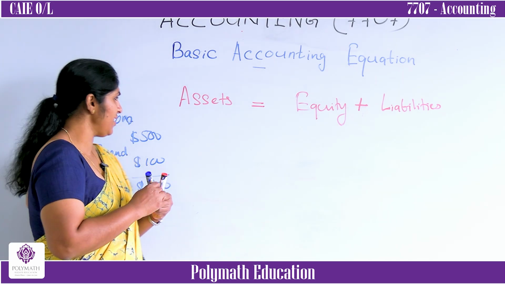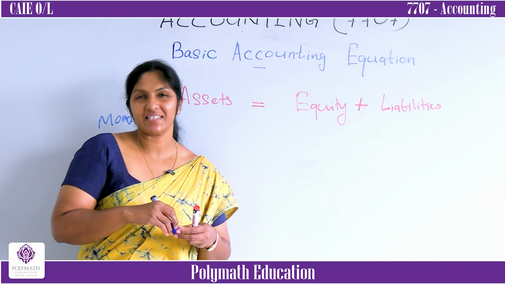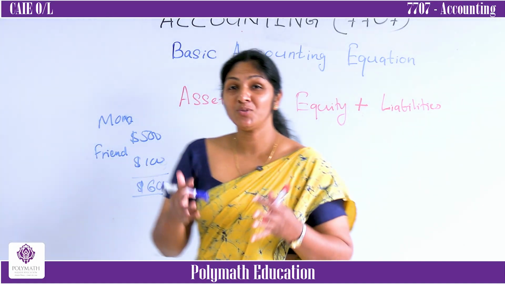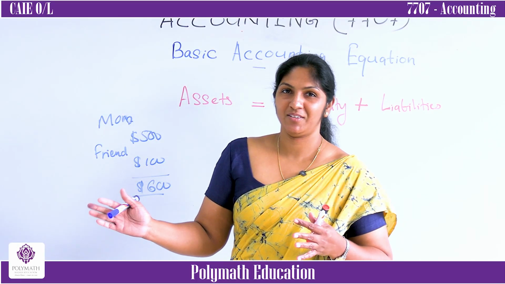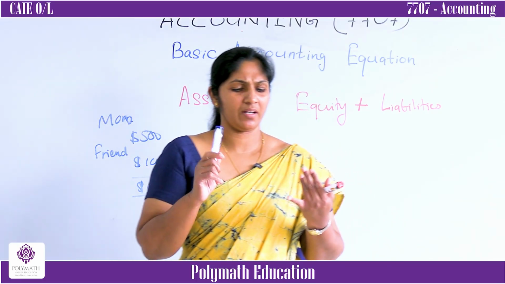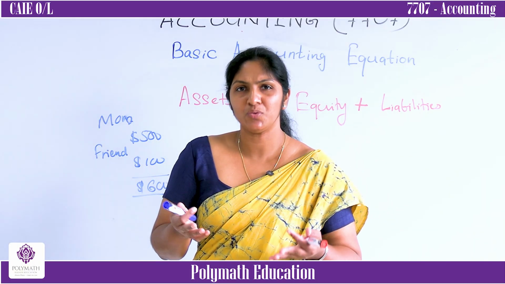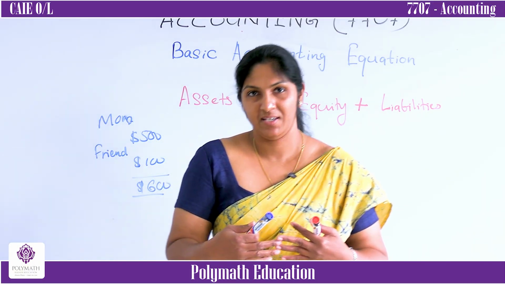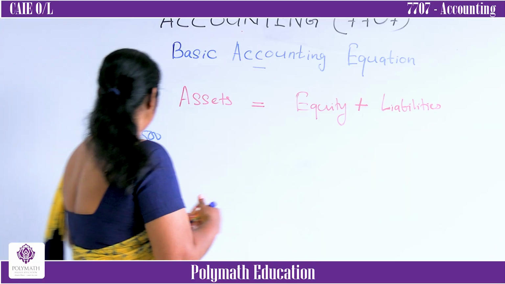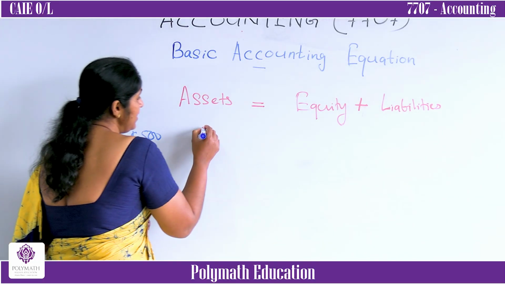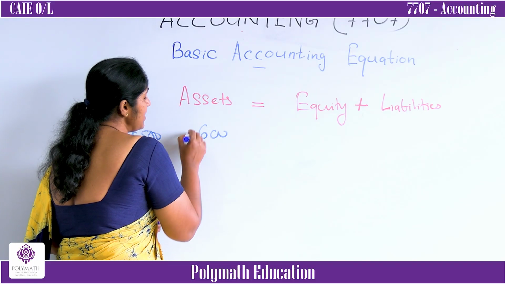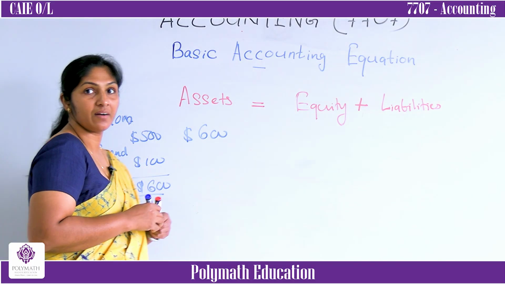This 600 is what to you? It is an asset. Why? You can do whatever you want with this 600. You have money. If you want, you can eat, drink, get something, whatever. You can get some economic benefit. Therefore this cash, this 600, is an asset to you.